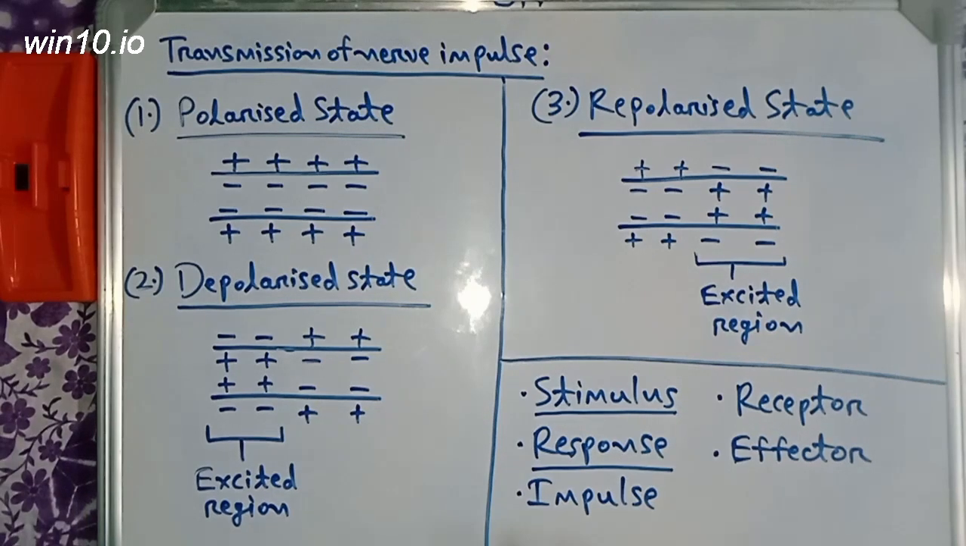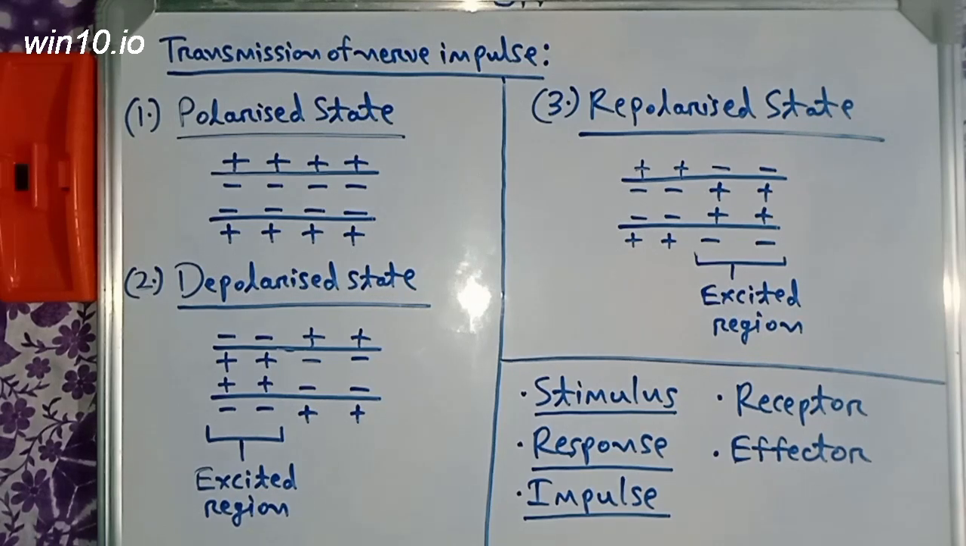Now, what is impulse? Impulse refers to an electrical disturbance that passes over the nerve cell. When I say electrical disturbance, it doesn't mean that electrons are involved. It's not like an electric wire. Electrons are not involved in this case; we are dealing with ions. So impulse refers to an electrical disturbance that passes over the nerve cell.